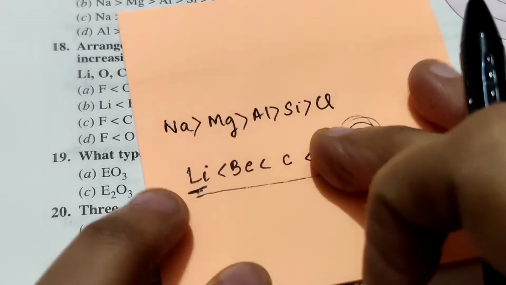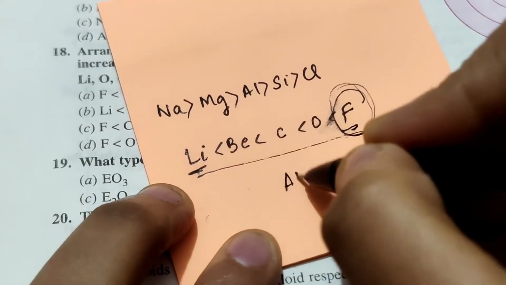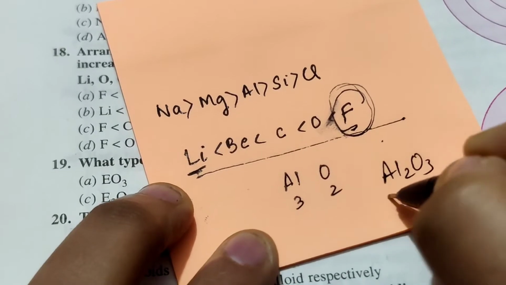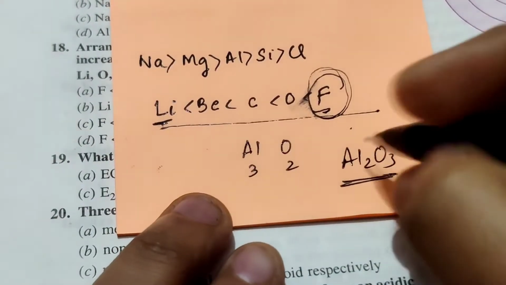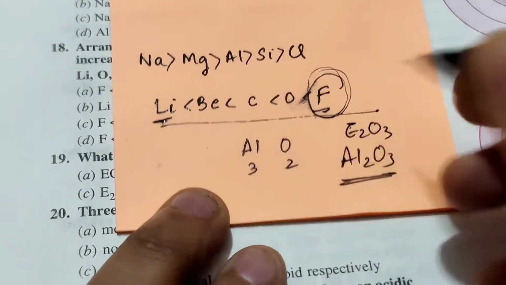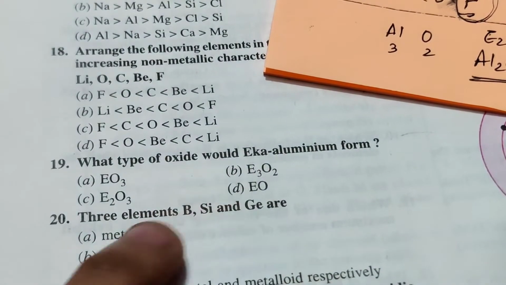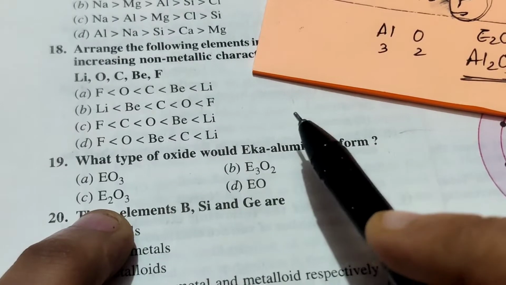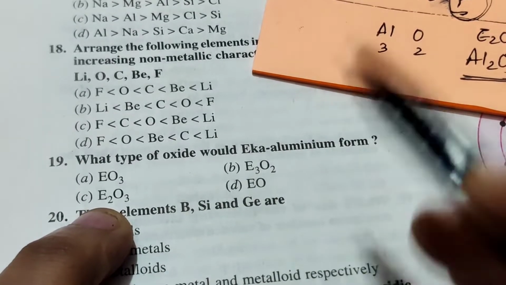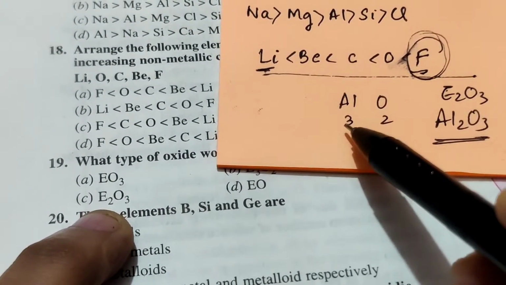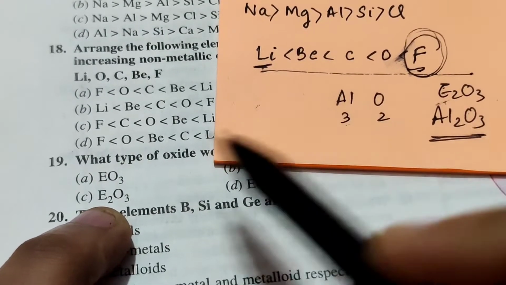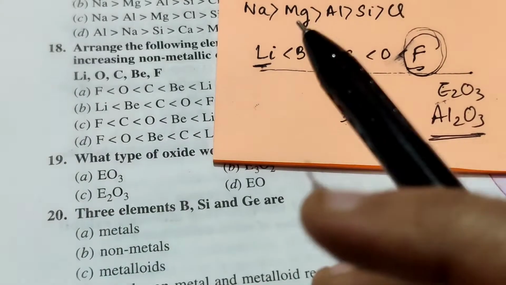Eka-aluminium. Now aluminium, we know, has a valency of 3, so with oxygen it forms the oxide Al2O3. So again for Eka-aluminium, that is E2O3 will be the oxide which it is forming, that is C here is the option. Eka-aluminium means the element belongs to the aluminium group, and aluminium has valency 3, so E must have valency 3, so it will be forming the similar oxide, that is E2O3.